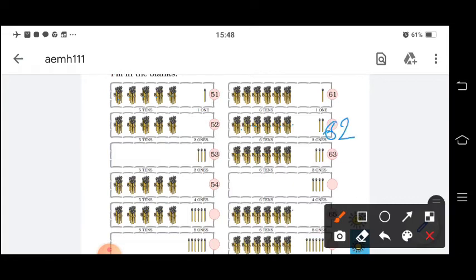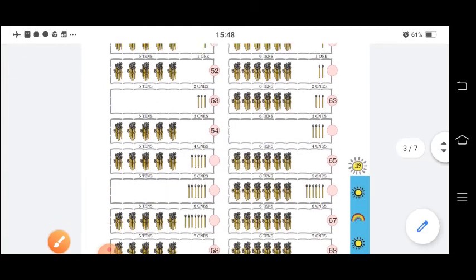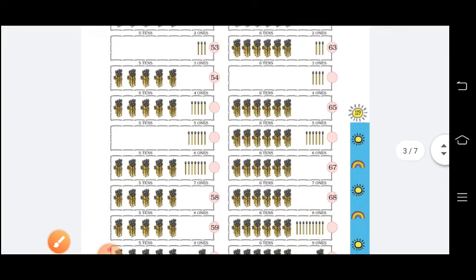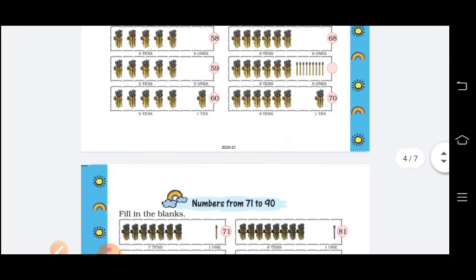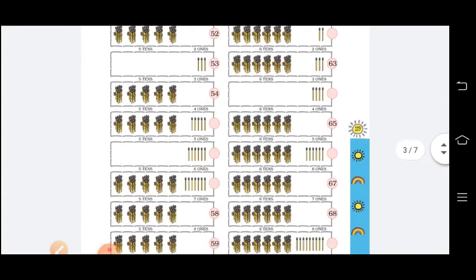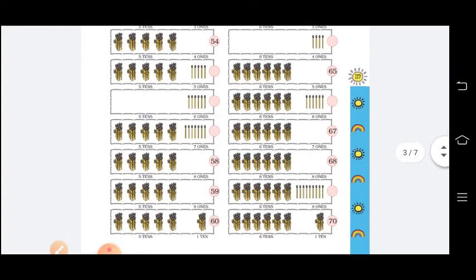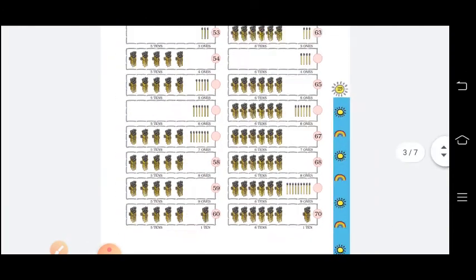Okay, 51, 50, 53, like that you will get that number. Somewhere you have to draw and some place you have to just count and write. Seven, so here you have to draw 7 ones. Okay, so here till 70 you should neatly, where you have to draw, where you have to count, neatly you can do this one.